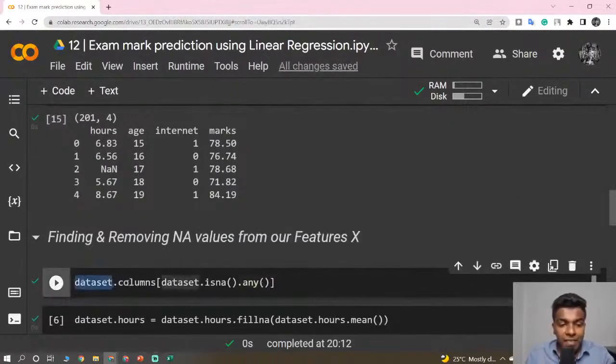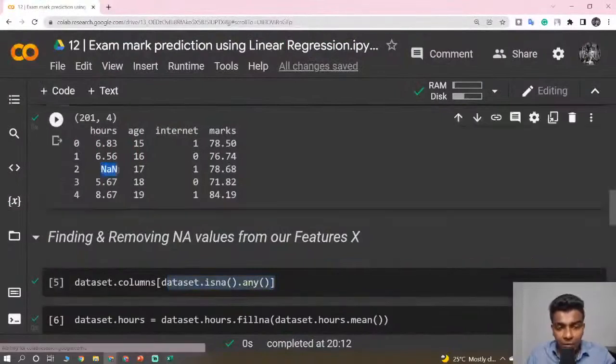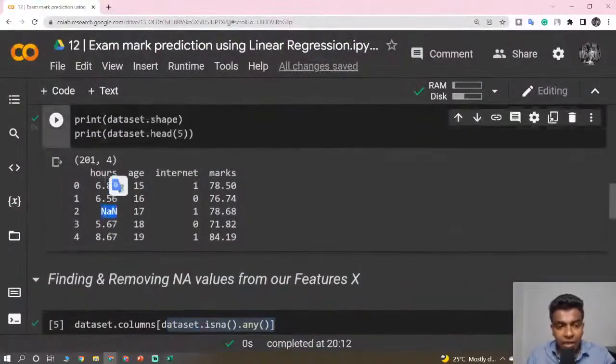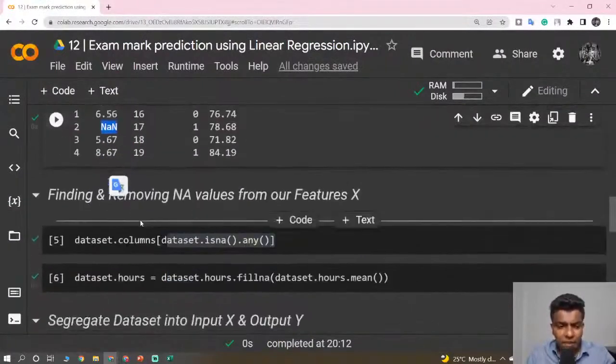So here: dataset.columns of dataset.isna. Are there any empty values? Okay, so that is what we are checking. You just see here, guys. So still now there are some not available values. Okay, so None values are there. So there is no value present in a certain cell.